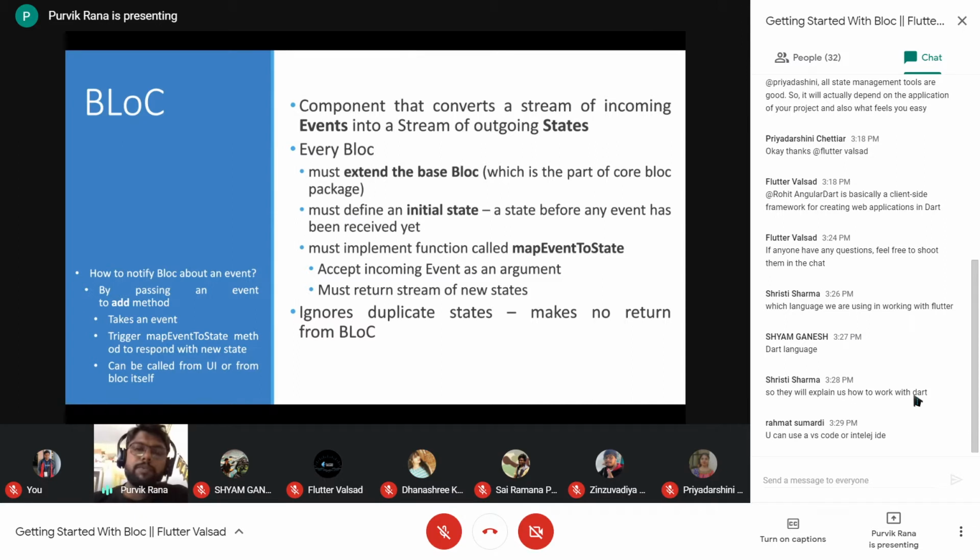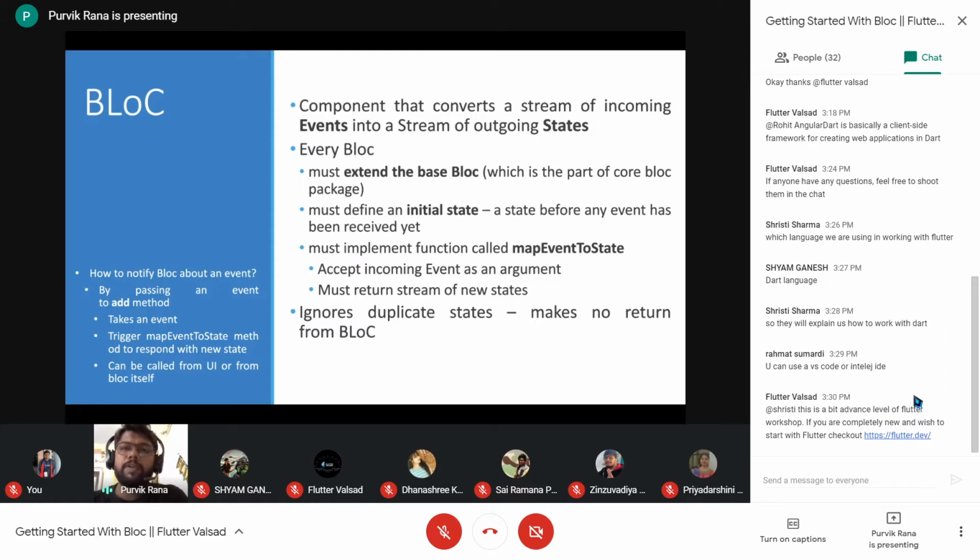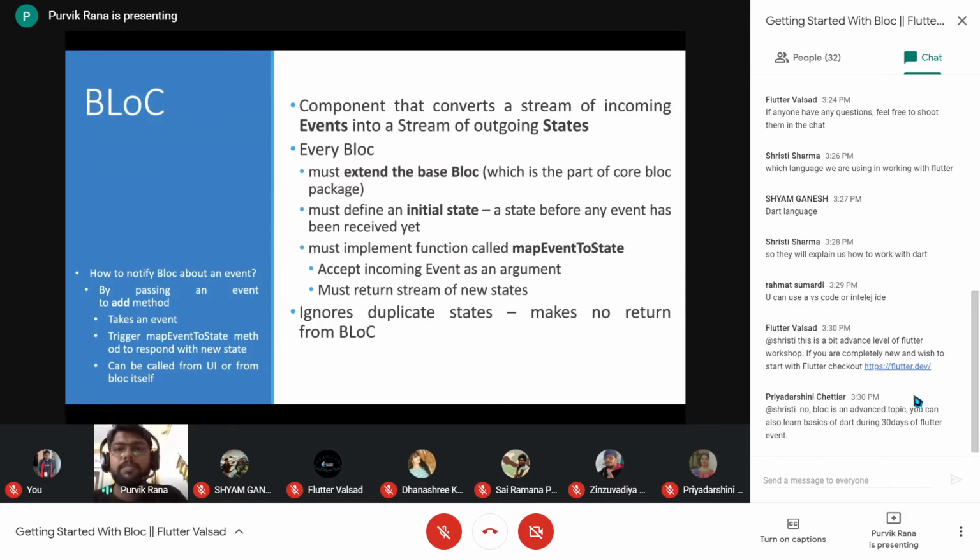So let's say your current state is state 1, and you are throwing an event 1 to the bloc. The bloc will receive event 1 from the UI part, and by identifying that it is event 1, the bloc will now emit a different state. But let's say the bloc is emitting a state which is already represented earlier, which is the previous state 1.